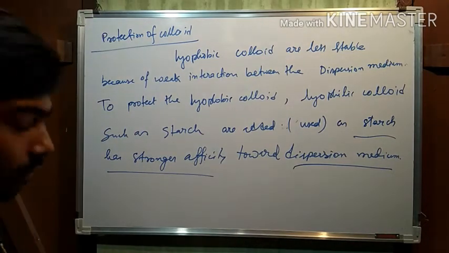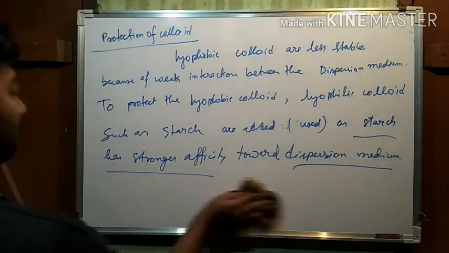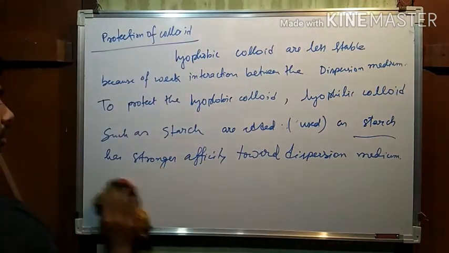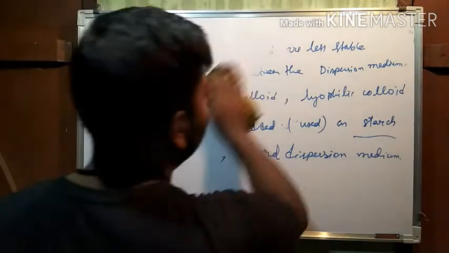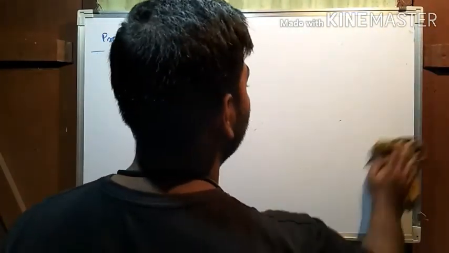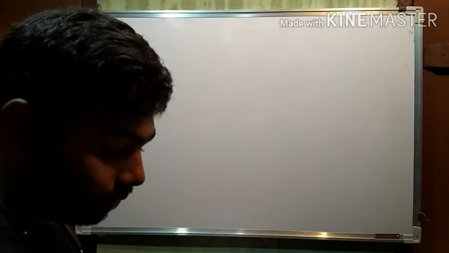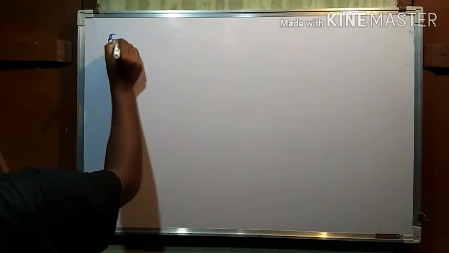Okay, next is the emulsion. What is emulsion? Emulsion is the colloid in which both the dispersion medium and dispersed phase are liquid. Okay, now see how. Emulsion.